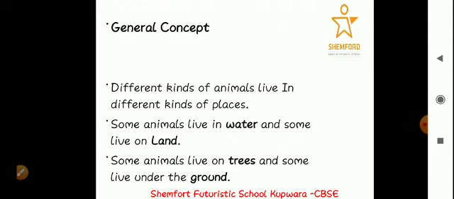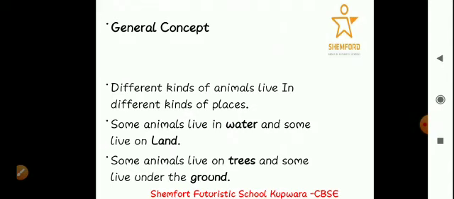The place where we live is called our home. So their homes are different from one another. They do not live at the same places but different. So the animals that are present on this earth live at different places, at different locations.